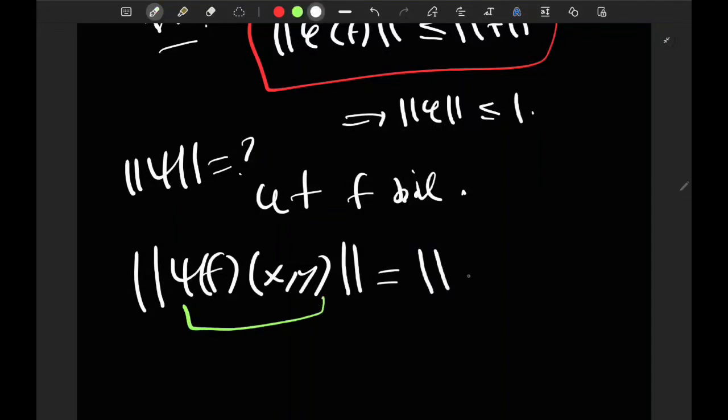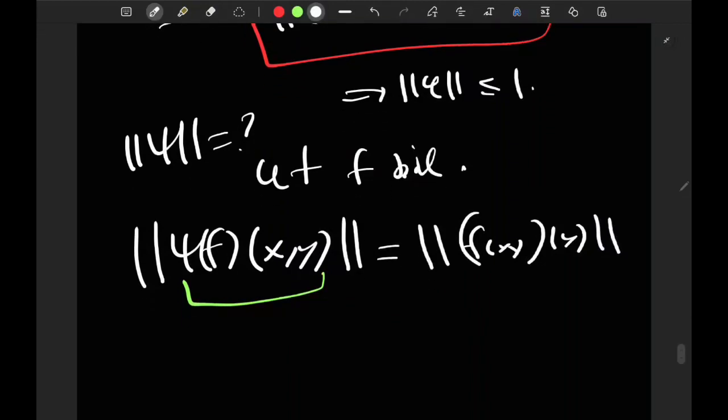By definition, psi of f of xy is just f of x applied to y, the linear map f of x evaluated at the point y.